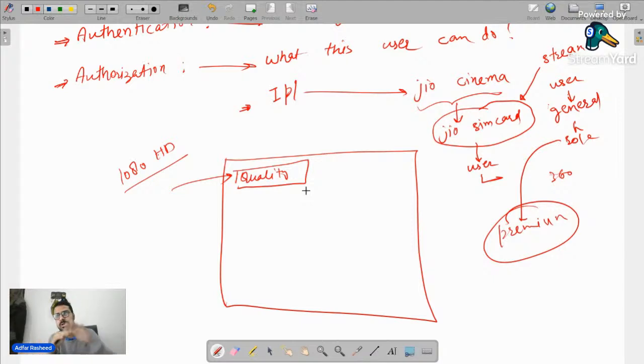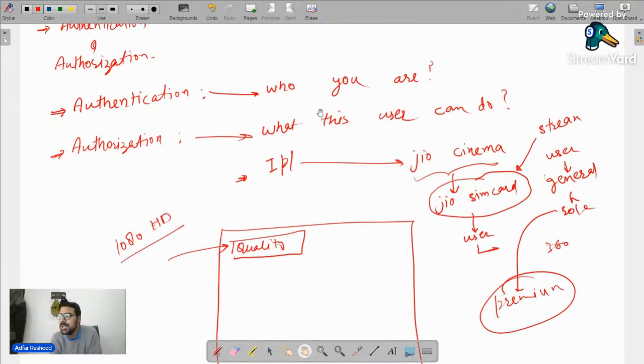What you can do as a user is already defined. Now tell me one thing. On a website like Amazon.in, you can add products, you can shop, you can add products to cart. Can you change the price of a product? You cannot. So you're not authorized to do that. That's what the difference is. When you are answering the question of authentication, it simply tries to identify who the user is. But if I'm talking about authorization, it means we are trying to understand what this user can do on a specific domain. I hope this makes sense.